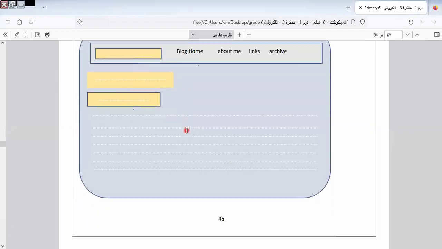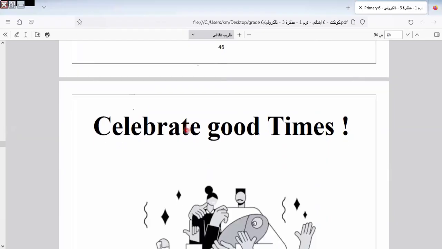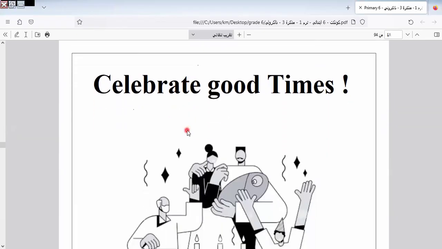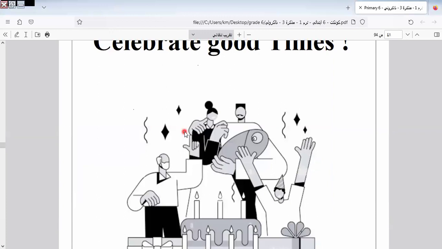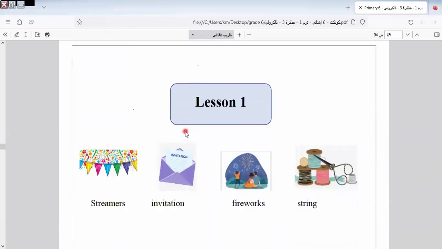Here is the block. I would like to make a separate video to explain the block and how to write a paragraph later. Okay, let's go to the next unit.